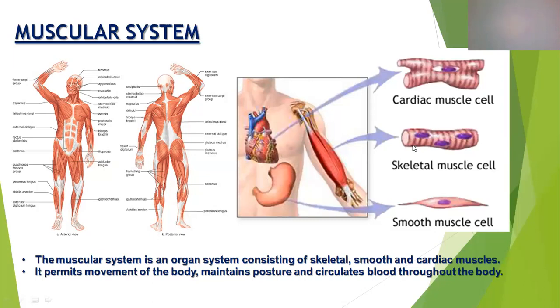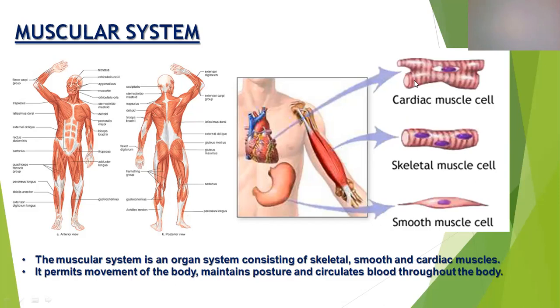The dark bands are otherwise known as A bands and the light bands are otherwise known as I bands. Dark band, A band; light band, I band. So these are some of the properties of skeletal muscle. A skeletal muscle fiber is a long cylindrical tube. Skeletal muscle is made up of numerous, or thousands of, muscle fibers. Each muscle fiber is a cylindrical tube with elongated nuclei towards the periphery and alternating dark and light bands.